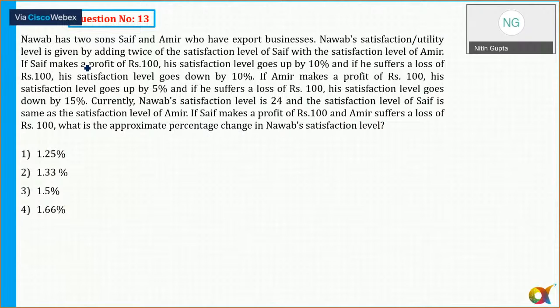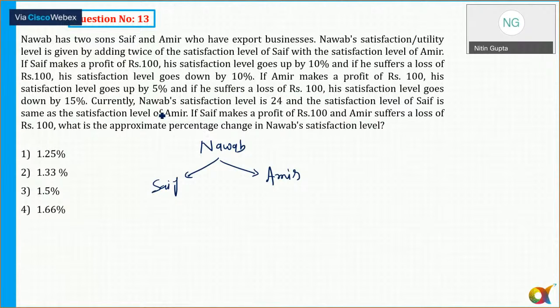Nawab has 2 sons, Saf and Amir. So the questions are not difficult, but yes, they are time consuming. That's why I keep saying, attempt the paper once.